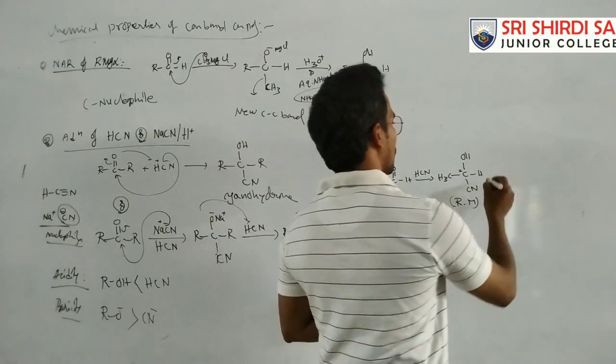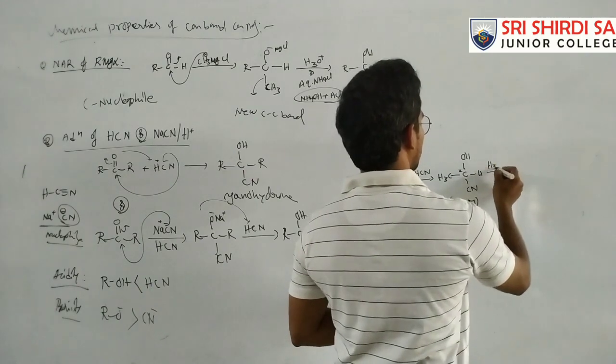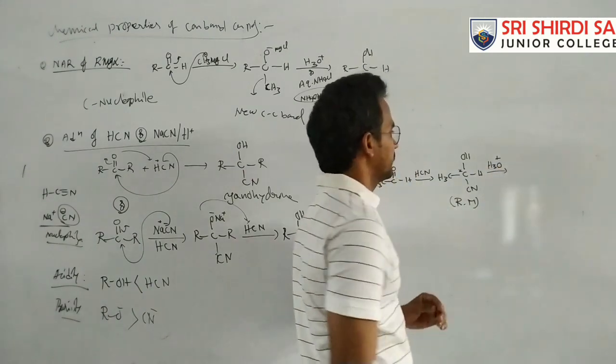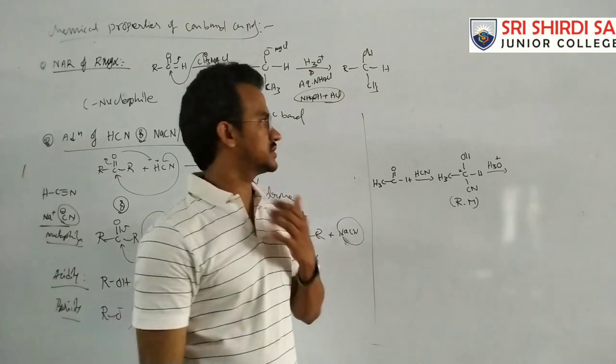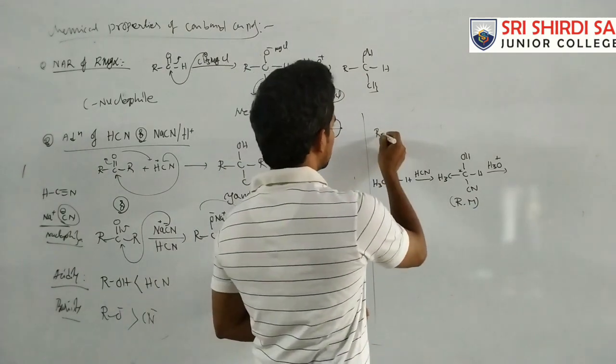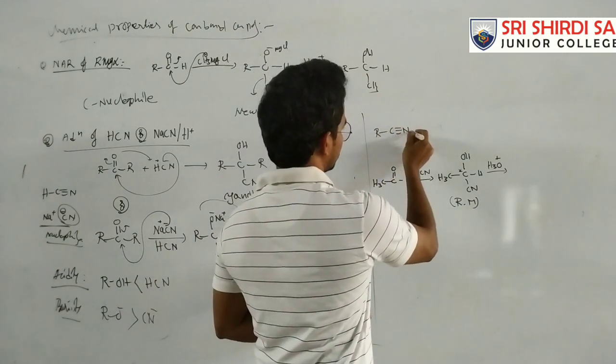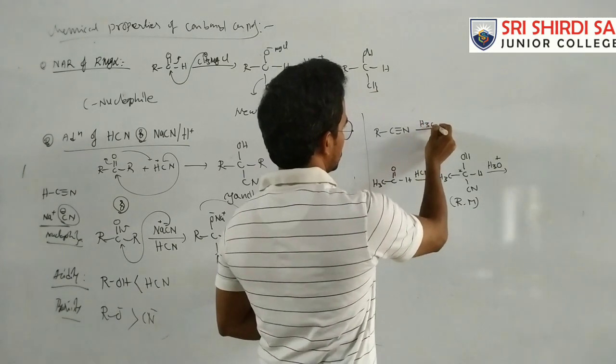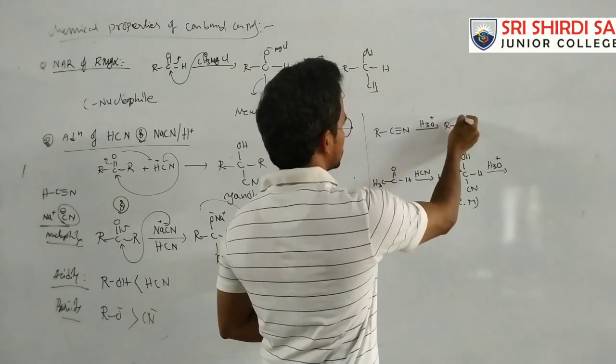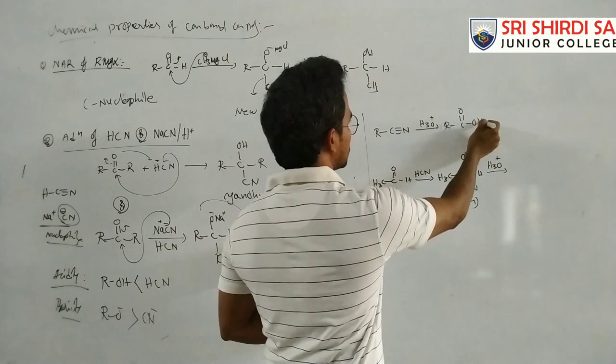Now this compound on hydrolysis. Generally you may not be familiar with this reaction. Cyanides on hydrolysis give carboxylic acids plus ammonia.